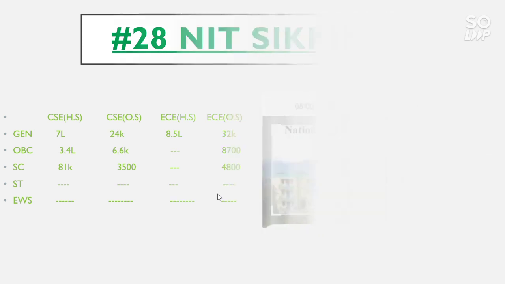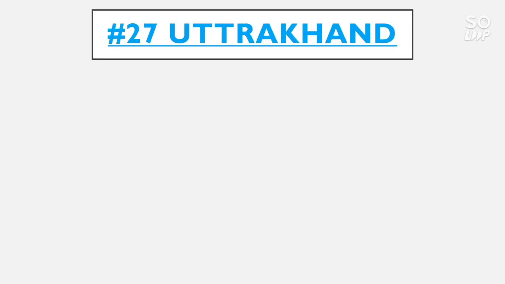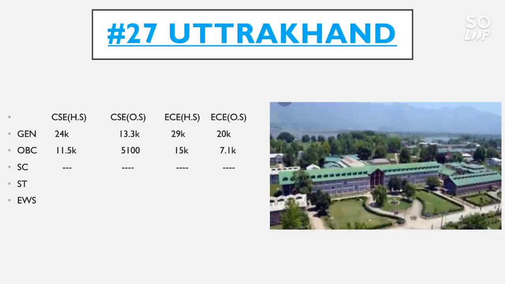Now talk about the 27 number NIT, that is NIT Uttarakhand. For CSE home state, there is only two category which is reserved, general and OBC, and the cutoff for general is 24,000, for OBC 11.5 thousand, and there is no seat reserved in this college in CSE and EC branch for SC, ST and EWS. So for EC home state, the general category cutoff goes to 29,000, for OBC 15,000, for EC other state general category 20,000, and for OBC